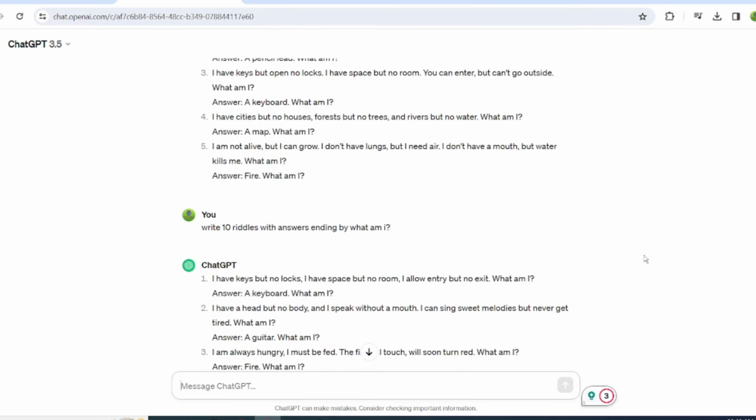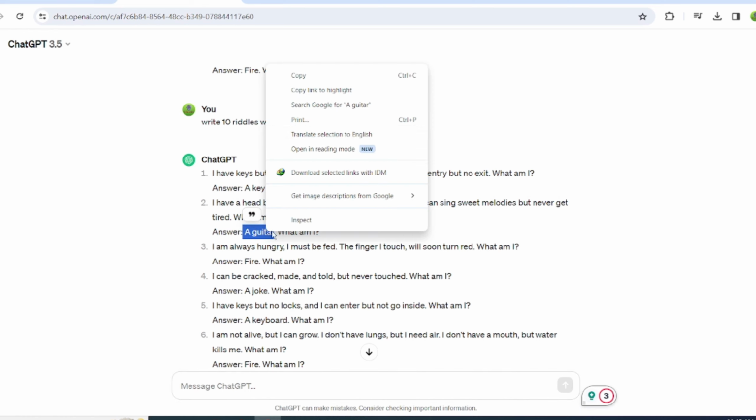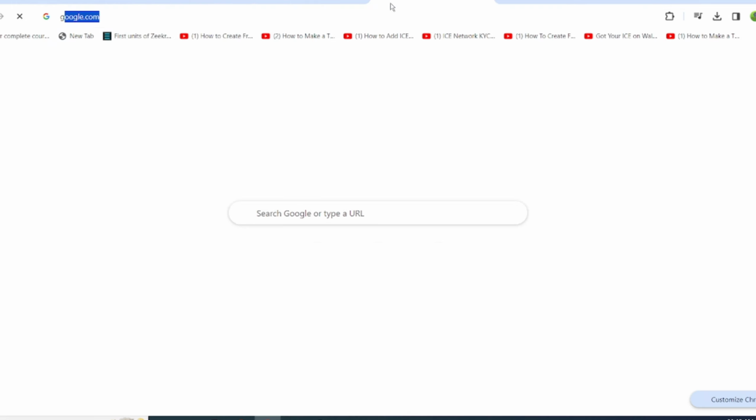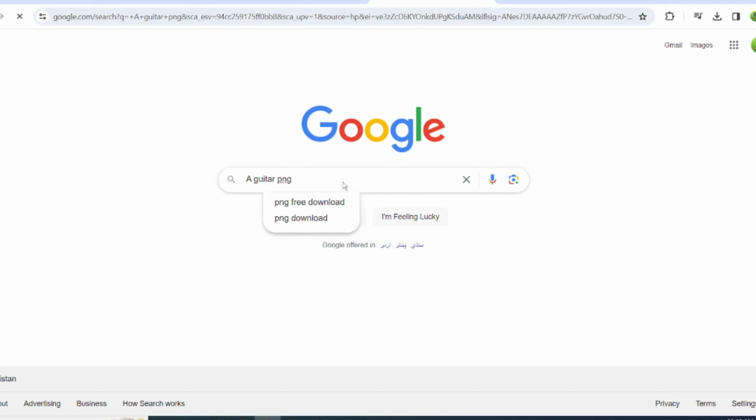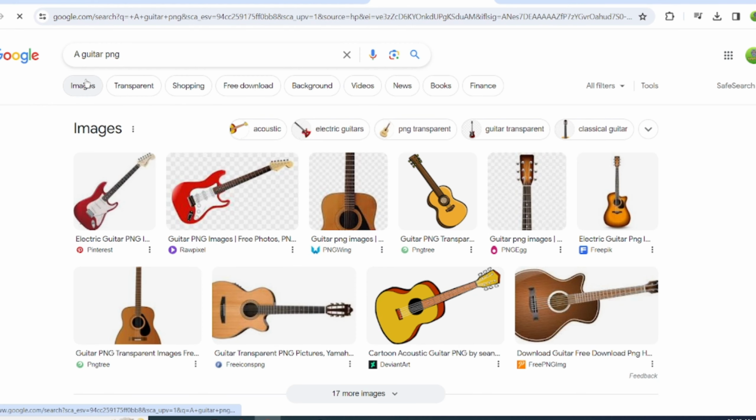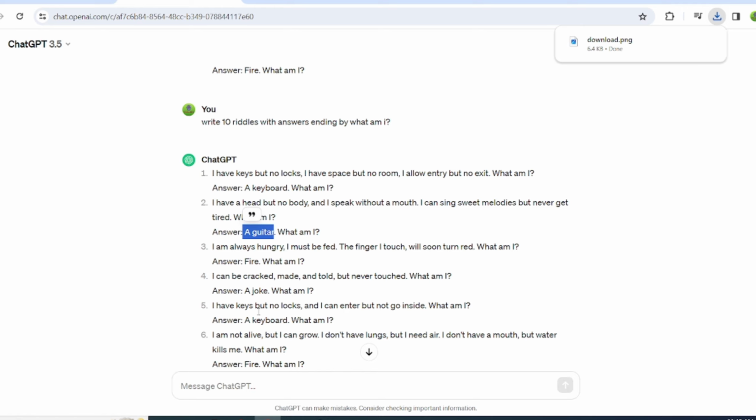Next, we'll go back to ChatGPT and search for images that represent the answers. For instance, I'll search for an image related to guitar. Then, I'll switch the choice to images so that only relevant pictures appear. From the selection, I'll pick one picture and download it. We'll repeat this process for all the answers. In this case, we'll only need 3 answers.